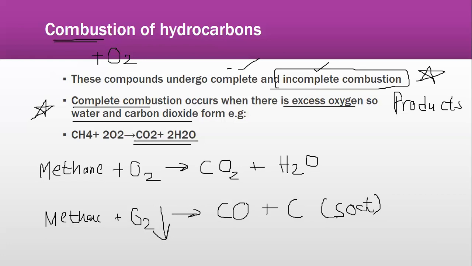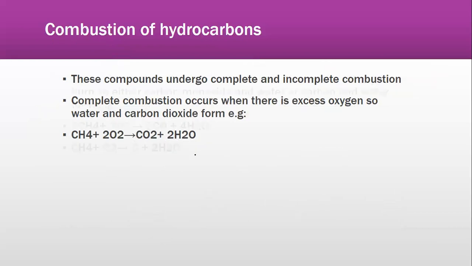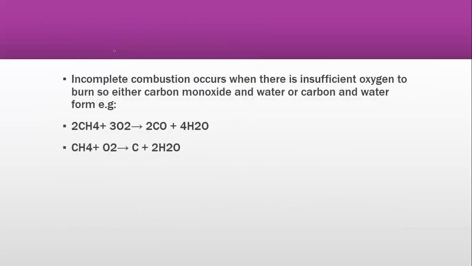You can also say it's like after burning coal, ठीक है, जब हम कोयले को जलाते हैं, when we burn coal, the black powder or the black ash that is left behind, that is also known as soot. So these are the products in incomplete combustion, and these are the products of complete combustion. Now, incomplete combustion occurs when there is insufficient oxygen.